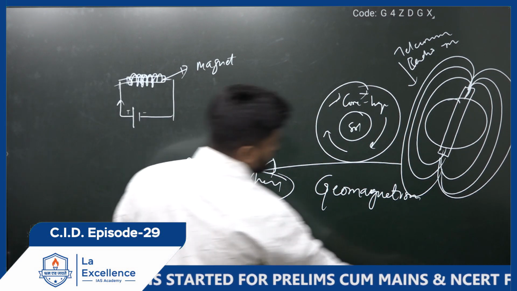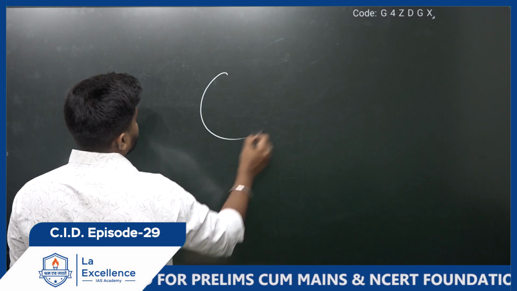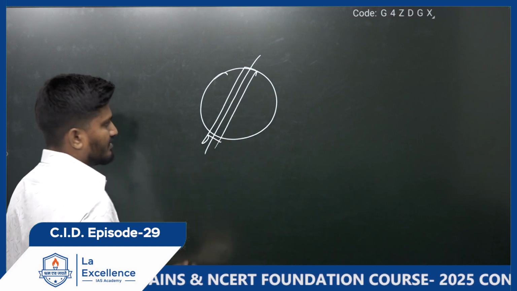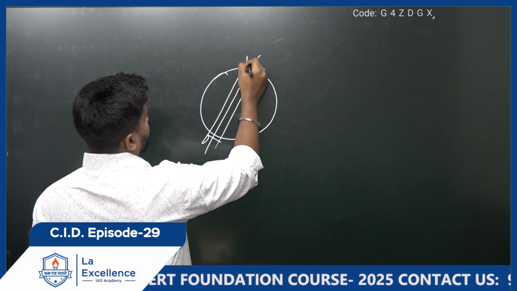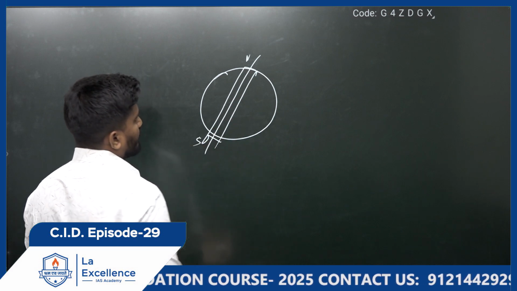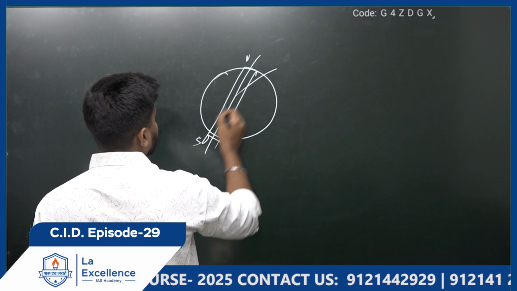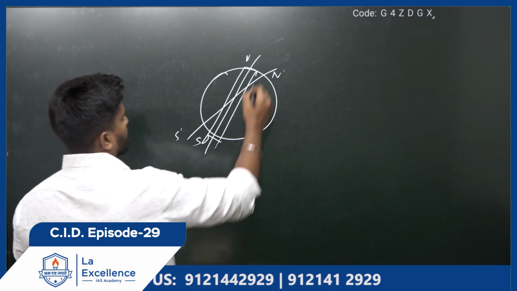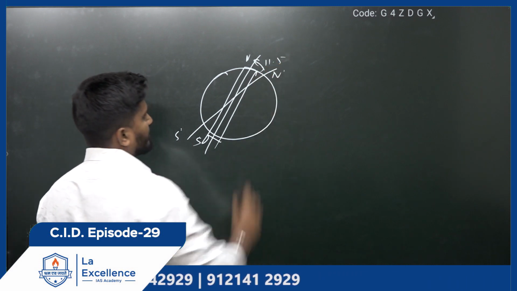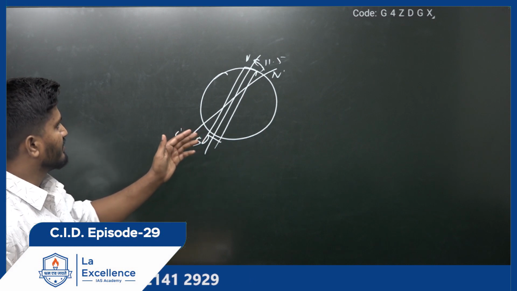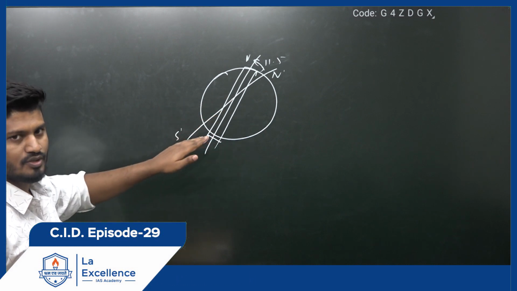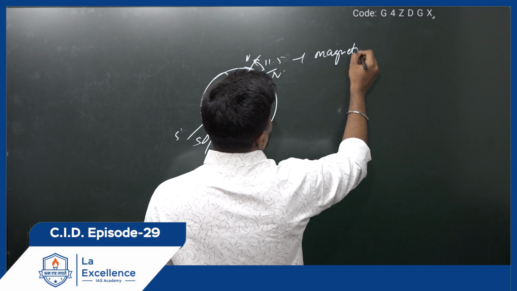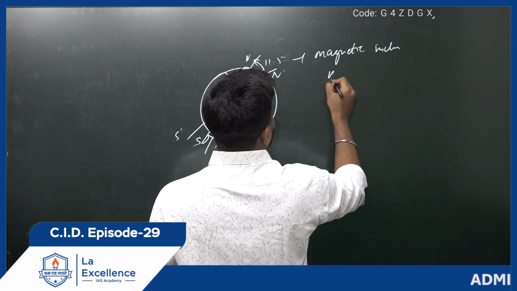Again, a related topic here. As we saw, if Earth acts as a magnet, this is the magnetic north and this is the magnetic south, whereas this is Earth's geographical north and this is geographical south. There is an angle formed by these two lines, that is 11.5. This is the angle between the geomagnetic field line and Earth's geographic north and south. This is called magnetic inclination.